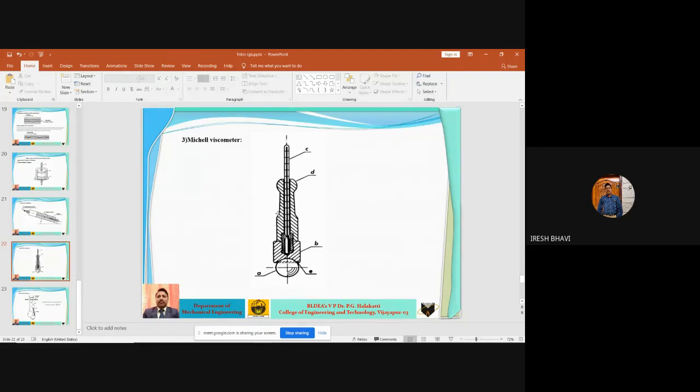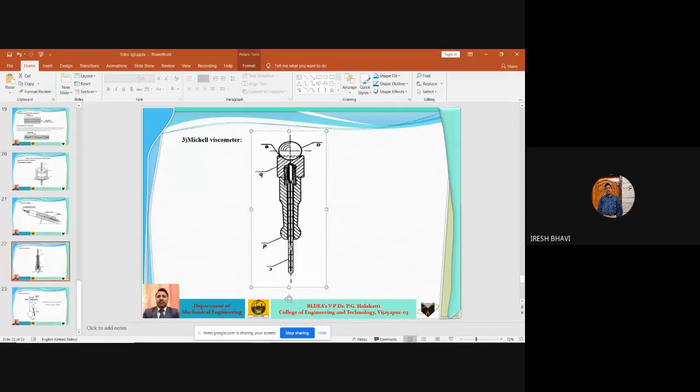Then they will place this steel ball on that cup. Then the whole instrument is inverted, means they will make it again like this.